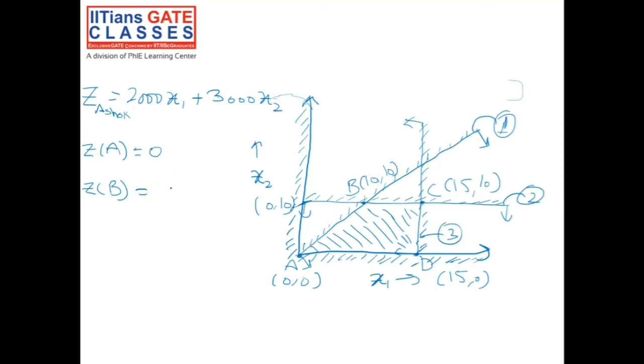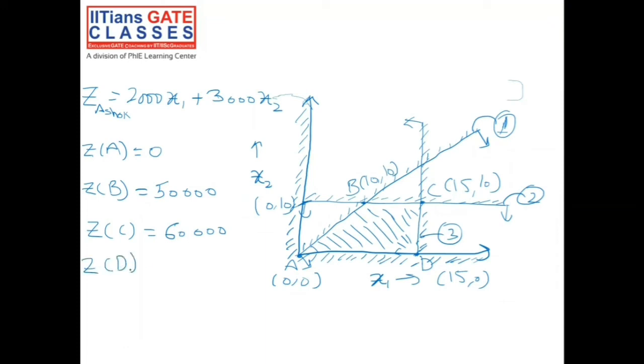Now Z at point B, point B is (10, 10). So 10 into 2000 plus 10 into 3000 would be 50,000. And Z at point C, C point is (15, 10). So 15 into 2000 plus 3000 into 10, so 30,000 plus 30,000, that is 60,000.